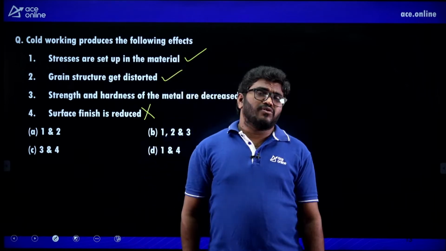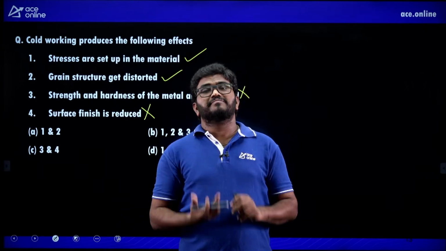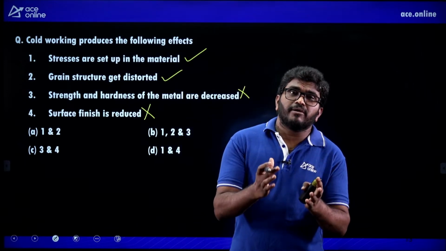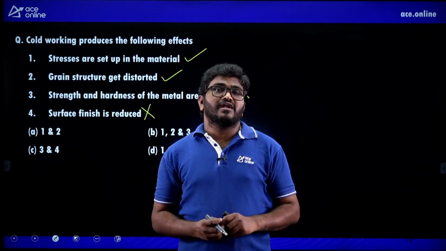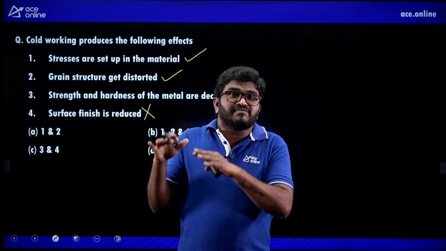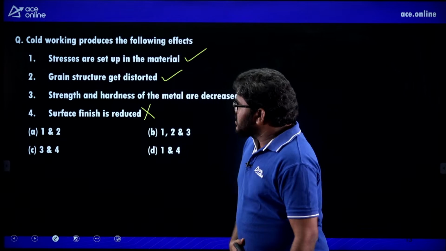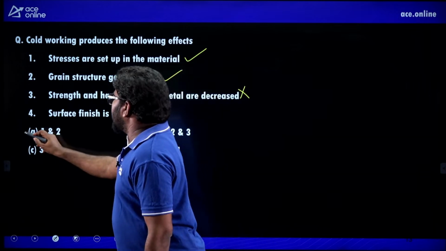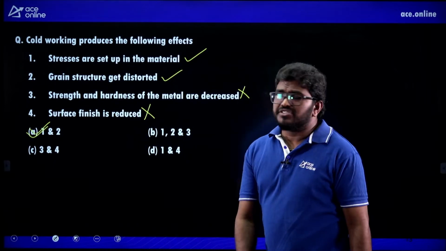Remember, in case of cold working, the strength and hardness of material is increased because of strain hardening. Surface roughness is low, coefficient of friction is low. Only the problem is low ductility and high forces are required. But in case of hot working, ductility increases, toughness increases, but strength and hardness decreases. But due to scales formed on the surface of hot billet, the friction is more, surface roughness is more. So third and fourth statements are wrong. So 1 and 2 are correct. So A is the correct answer for this question.